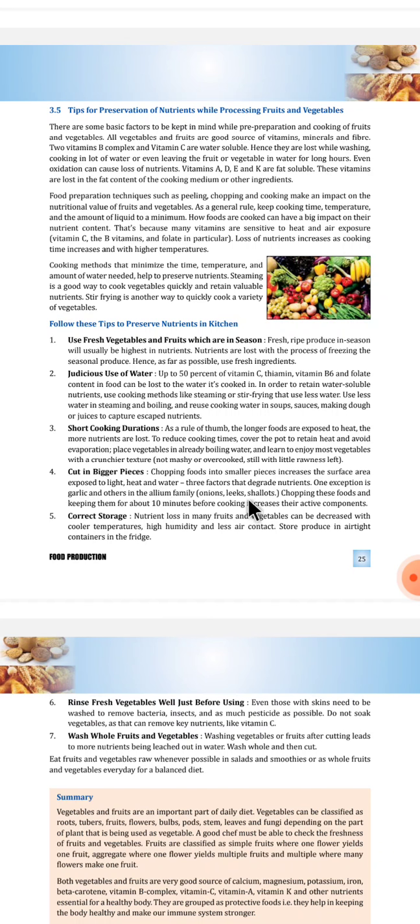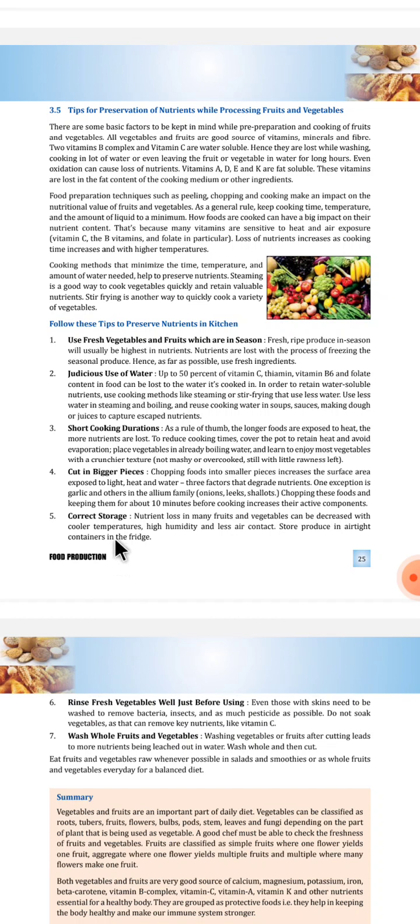So, these are three factors that degrade the nutrients. One exception is garlic and the other is the allium family, that is onion, leeks and shallots. Chopping these foods and keeping them for about 10 minutes before cooking increases their active components.